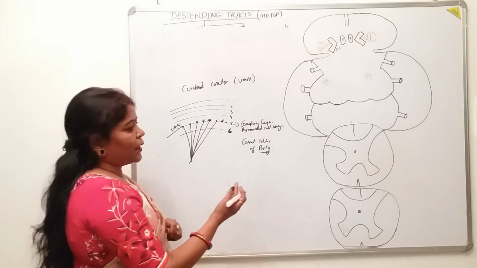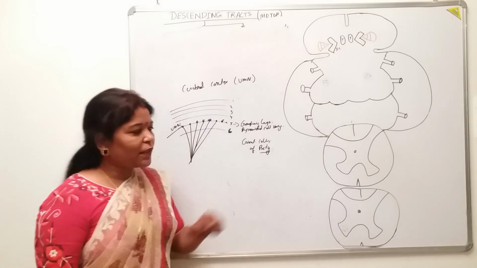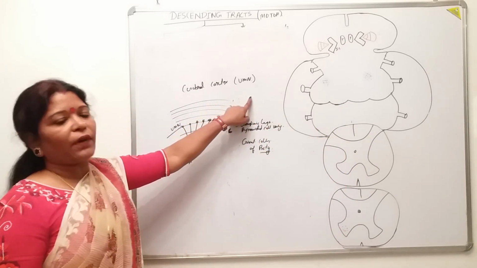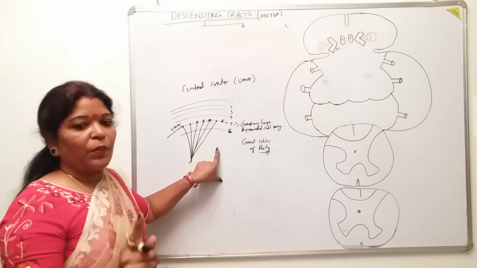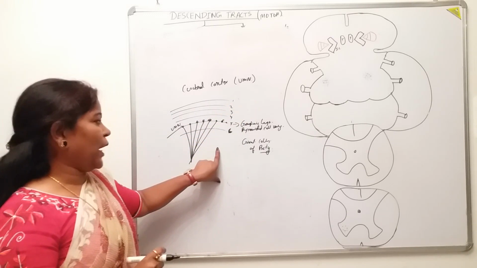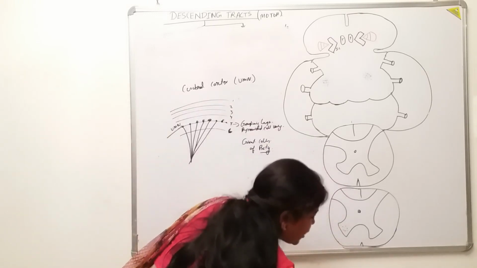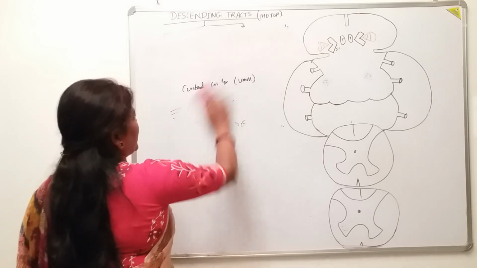But there is another theory that it crosses through the pyramid of the medulla. That's why it is known as the pyramidal tract. But corticonuclear fibers are also originating from here, and they are included in the pyramidal tracts. So this may be the reason why the corticonuclear fibers are also included in the pyramidal tracts.